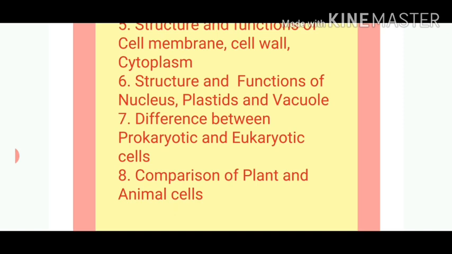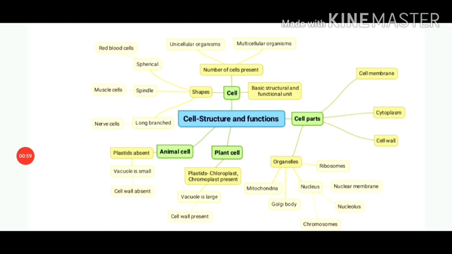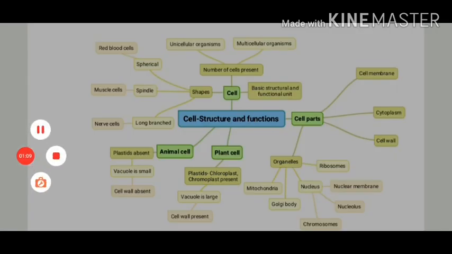and animal cells. Here is the mind map which represents overview of the whole chapter. Everyone should draw this mind map in your notebooks for the better understanding of the chapter.